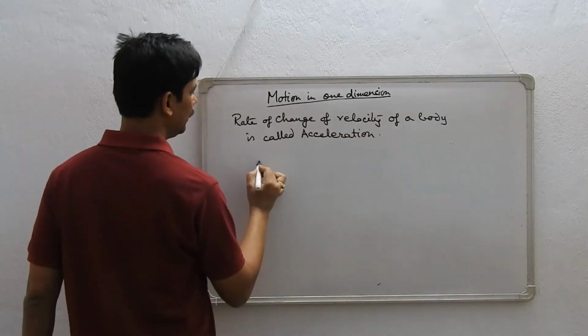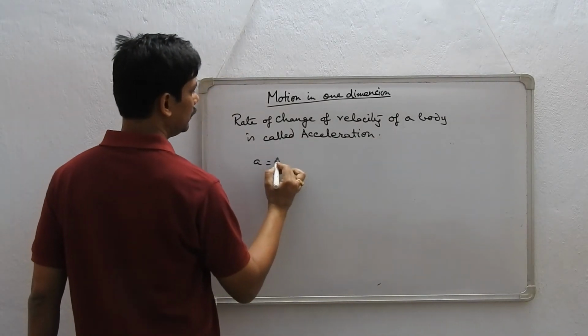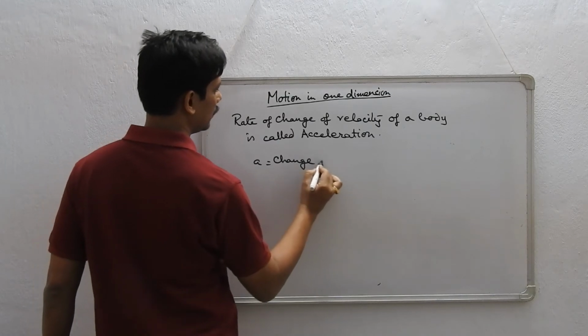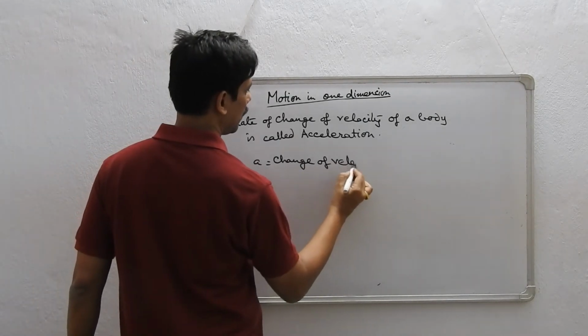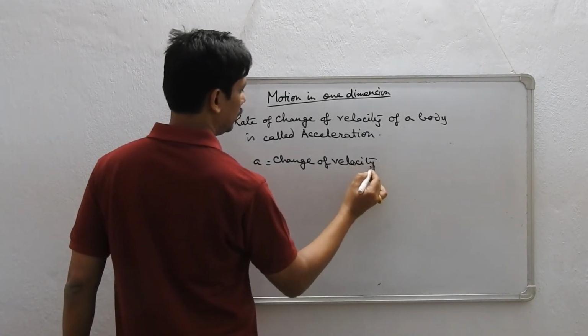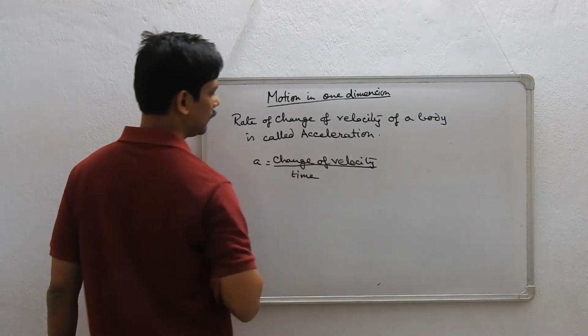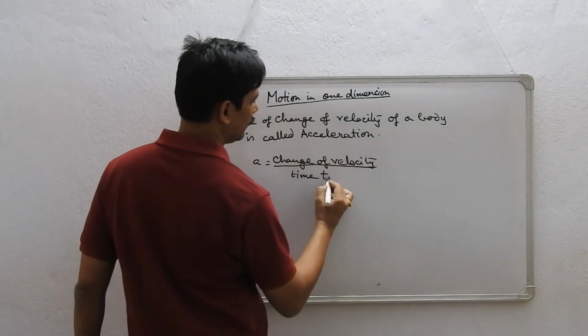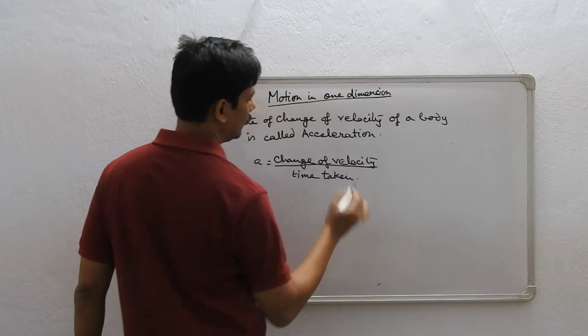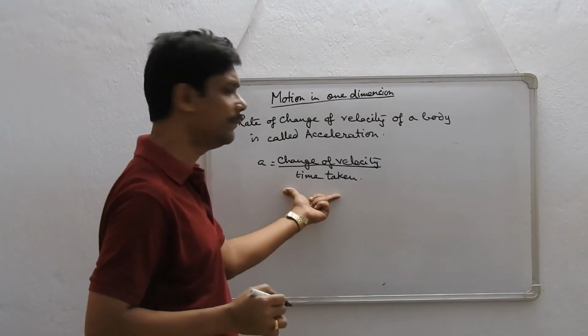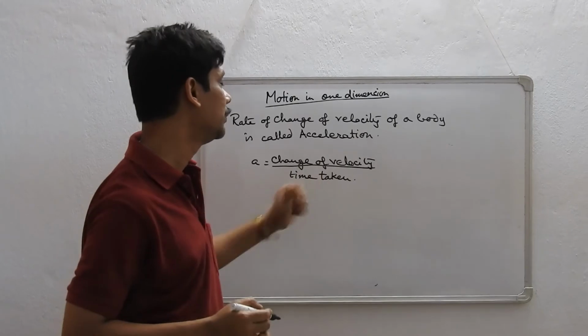So what is acceleration? It is equal to change of velocity by time taken, or change of time, whatever you want, in a given period or duration of time.